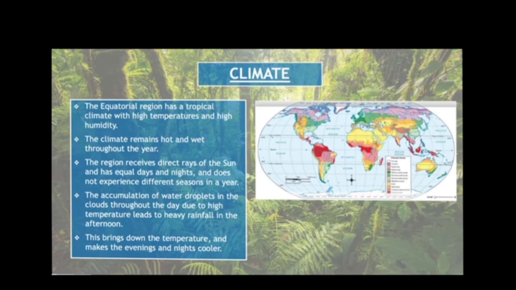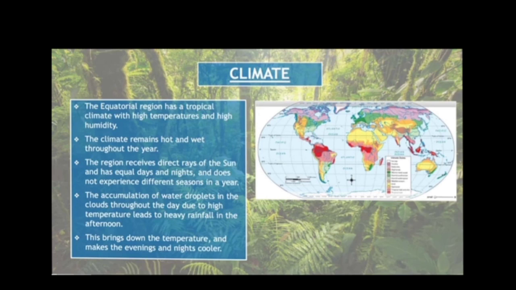The climate of this region. This region has a tropical climate with high temperature and high humidity. And do you know, the climate remains hot and wet throughout the year. The equatorial region receives direct rays of the sun and has equal days and nights and does not experience different seasons in a year. Like in our country India, we experience different seasons: summer, winter, rainy, autumn. But in this region, all seasons are the same.